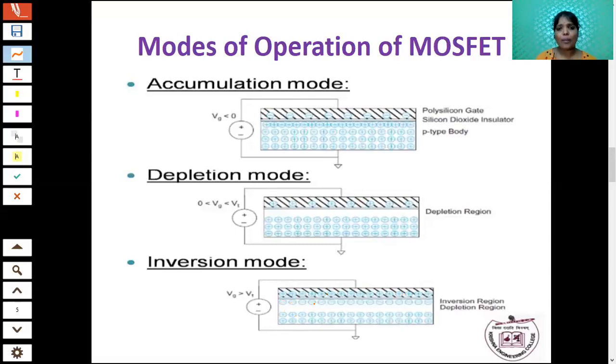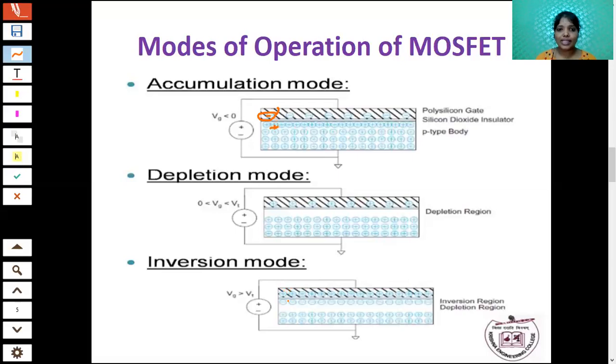Inversion means opposite. So it is just opposite to the accumulation mode. In accumulation mode, in the polysilicon layer, negative ions are formed, and near the silicon dioxide, positive ions are formed. In the inversion mode, here in the polysilicon, positive ions are formed, and here the negative ions are formed. That is the inversion mode.